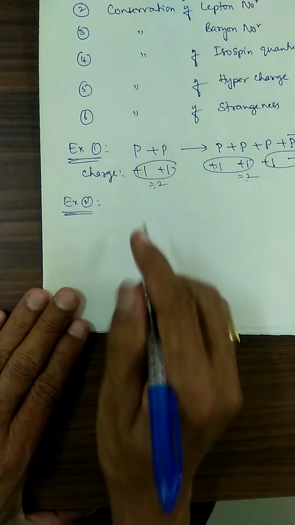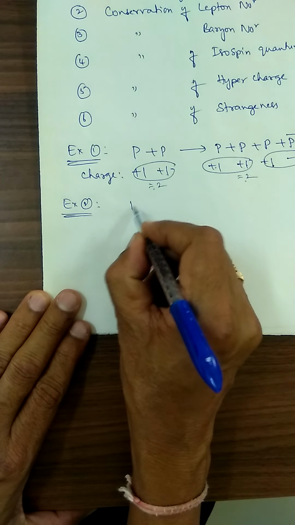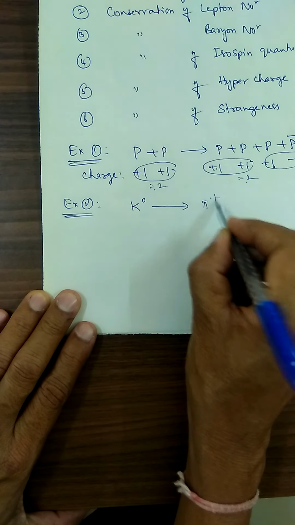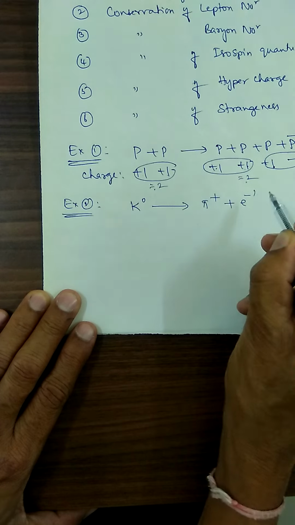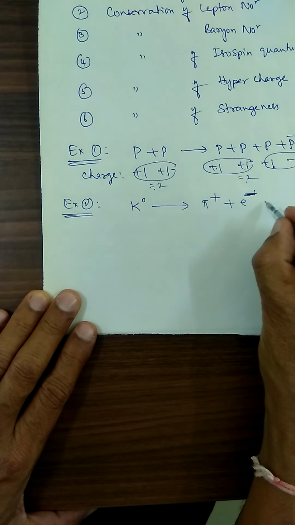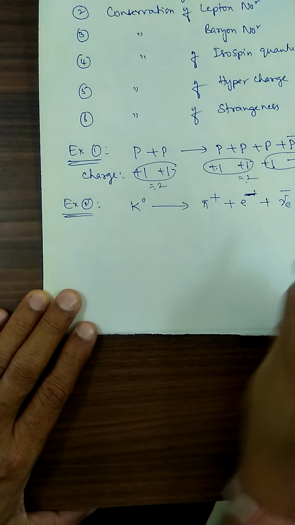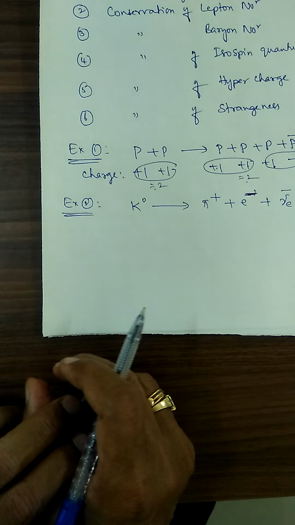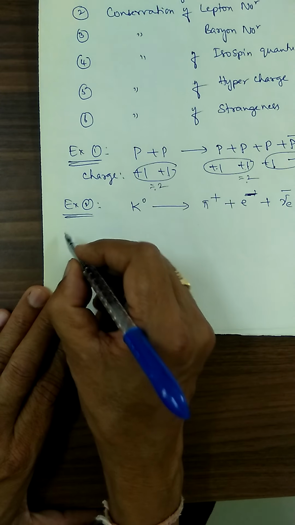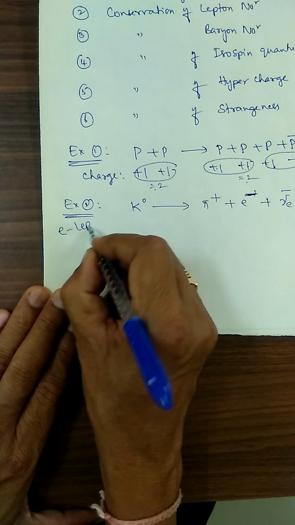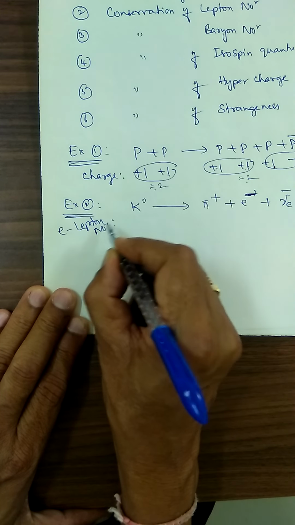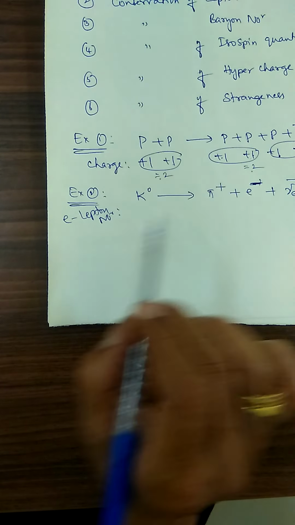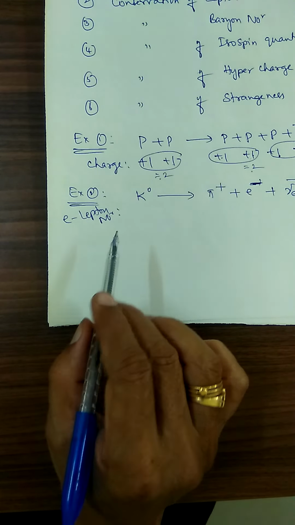One more example. Let us consider this equation: kaon gives rise to pi plus, electron e minus, plus neutrino e. In this case, is there conservation of lepton number?